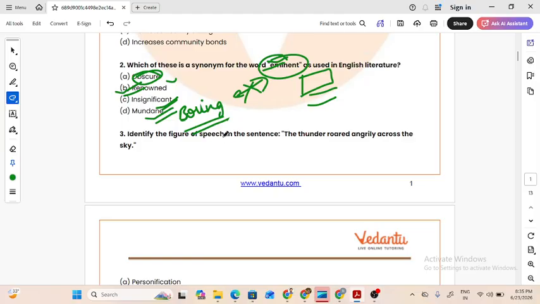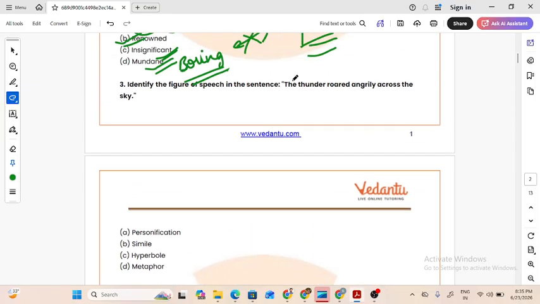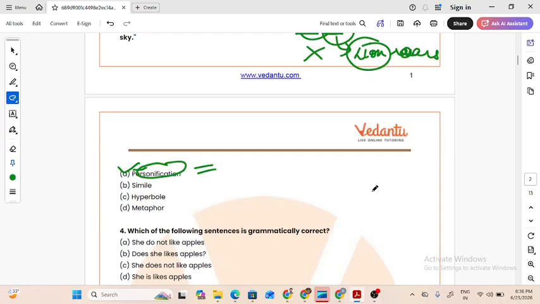Next question. Identify the figure of speech in the sentence: the thunder roared angrily across the sky. Thunder roared. Roar is a trait of a living being. The lion roars. So a lion is a living being, but is thunder a living being? No. So assigning a human trait to a non-human thing is known as personification, because you are personifying a particular thing which is not actually a person. This has to be the answer.